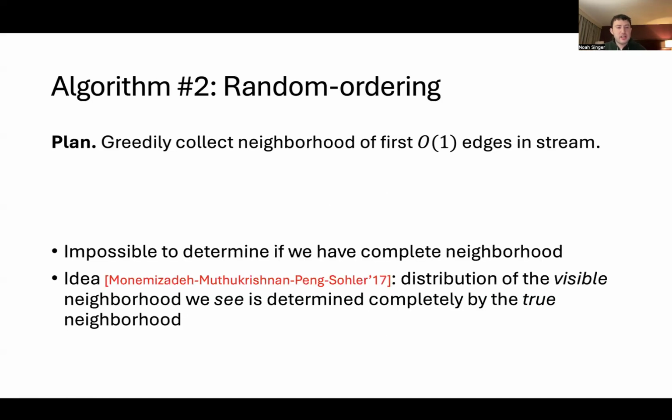But the key observation here is due to a paper from about 8 years ago, which says that the distribution of the neighborhood that we actually see is just determined by what the first edge is. So if you condition on what the first randomly sampled edge is, then you're just getting a sample from some distribution depending only on the neighborhood types of that edge. And what this means is that if we repeat this a constant number of times, okay, we have to worry about correlations, and the bounded degree is also helpful there, we're getting a bunch of samples from conditional distributions on what the first constant many edges are, and we can use this to reconstruct some estimate of the distribution of actual neighborhood types in the graph.